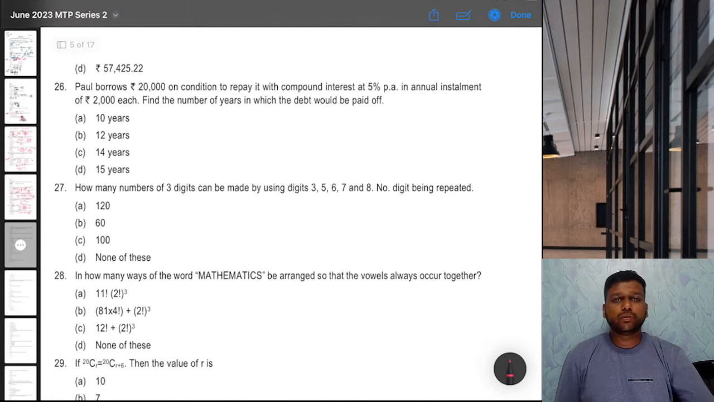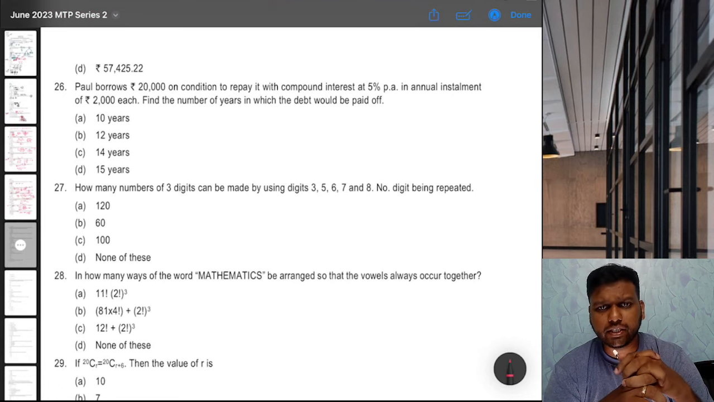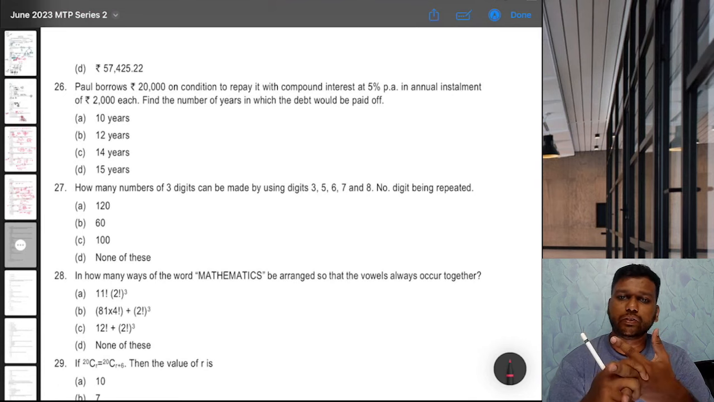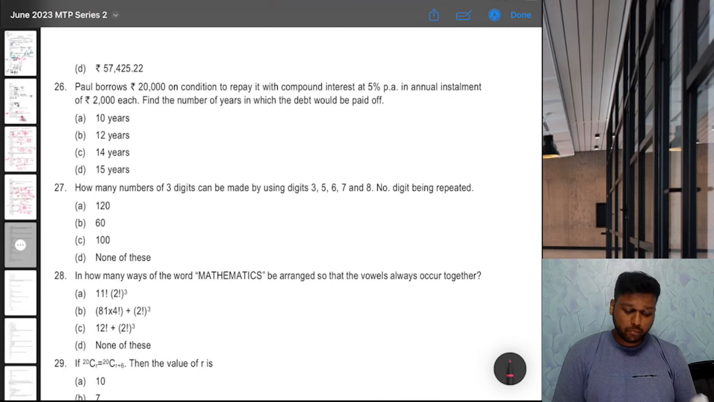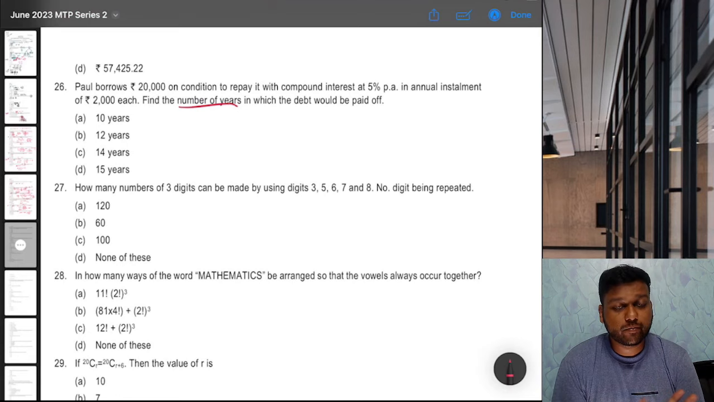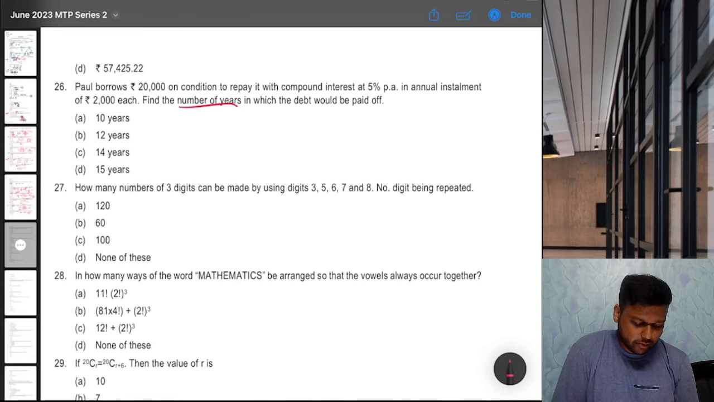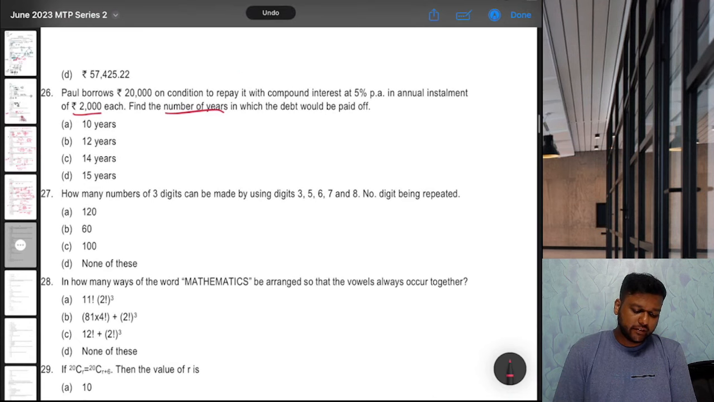Next, question 26. Paul borrows 20,000 on condition to repay it with compound interest at 5% per annum in annual installment of 2000 each. Find the number of years in which the debt would be paid off. Okay. In this case, now the number of years is missing, so the question becomes slightly complicated. It might be better to go by options in this case. How? See, this is annuity, right? Because annual installment is 2000 each. Same installment every year.